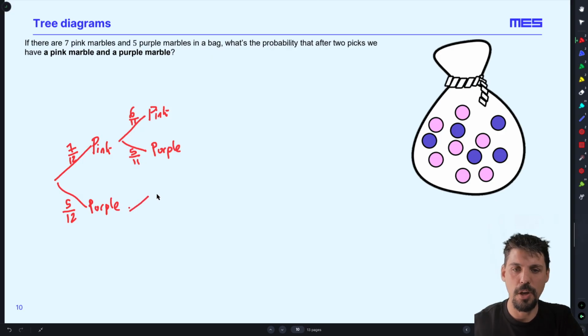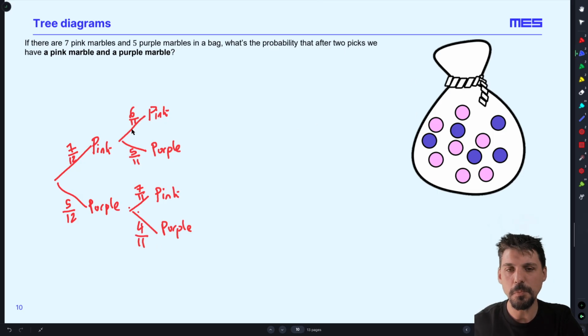If the first one was purple, things change. If instead I know that the first one was purple, there are still 7 pinks in the bag out of a possible 11, but now there are only 4 purple out of a possible 11. So the probability of a pink and a pink, I need to multiply these together to get 42 over 121.